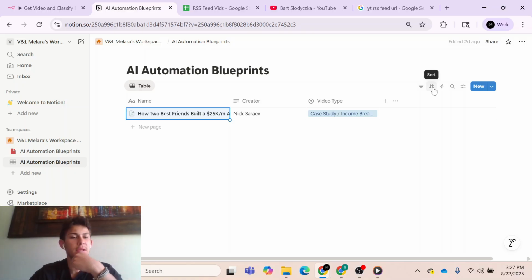Oh yeah, and by the way, I don't think I went over this, but the content that we're outputting in this automation is a page in a Notion database. So you just create a Notion account, make a new database, and then each time our automation catches a new video, it will update a page. And what we have right here are just the title of the video, the creator, and the video type. And this video type we'll get into right now.